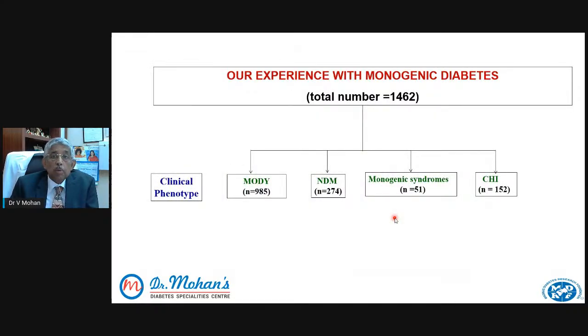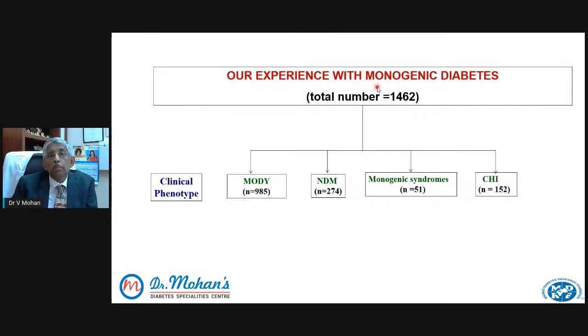The numbers are not small. We have close to 1,500 people who have been referred to us for this testing. MODY itself is almost 1,000. Neonatal diabetes is 274. Monogenic syndromes is 51. And hypoglycemia is 152. So close to 1,500 such samples we have received and done the testing for.